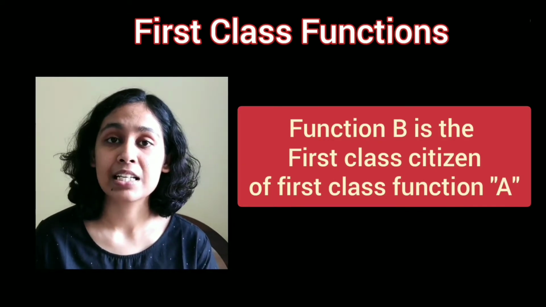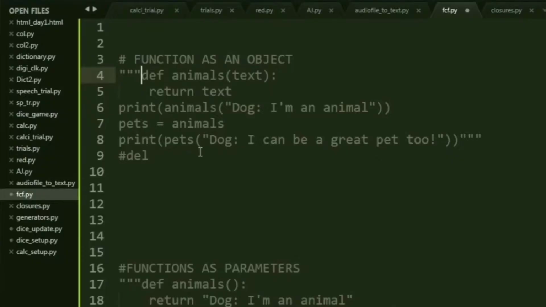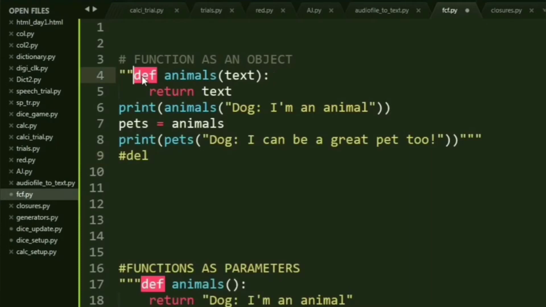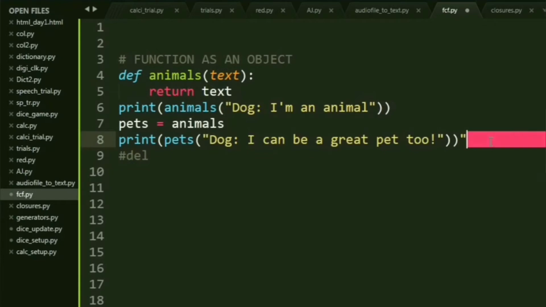Now let's get started at actually implementing these things practically. Okay, so firstly, we're going to check how function as an object works. As I just mentioned, whatever object we create will hold all the properties and attributes of the function that we are assigning it to. Now this is your first step towards object-oriented programming, because at that time we'll totally be dealing with objects and classes. So the more you understand now, the better you'll get at object-oriented programming.